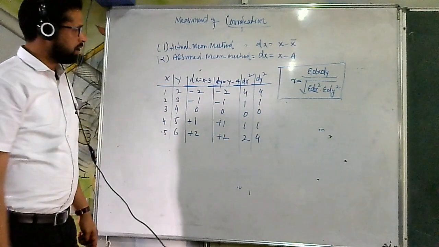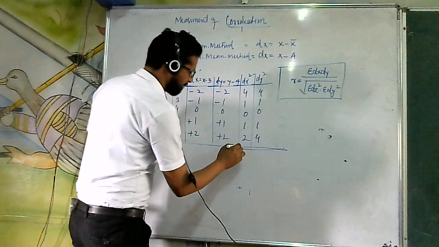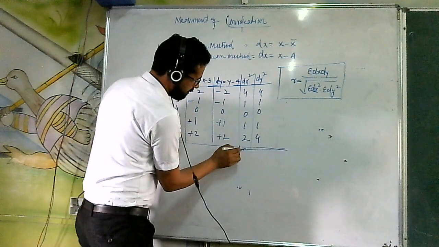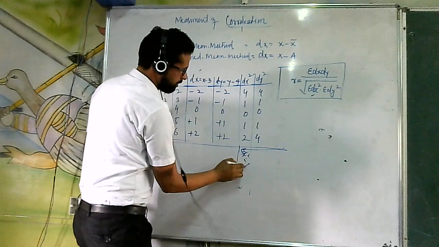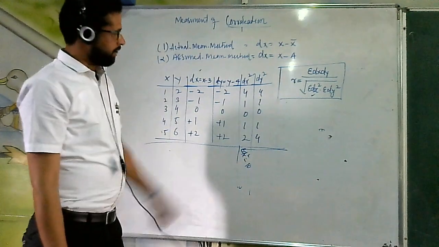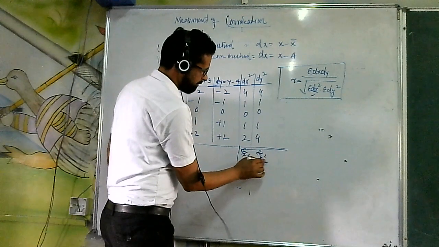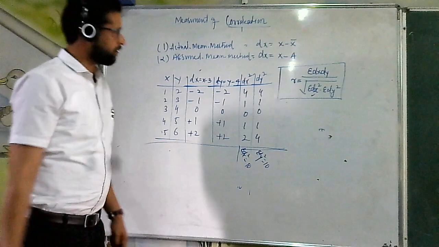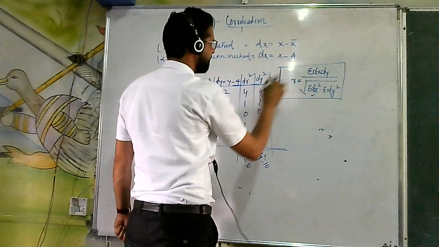Now, here what I need in the formula: summation of dx square will be equal to 10. Summation of dy square will also be equal to 10. After that, what I need is only dx dy.